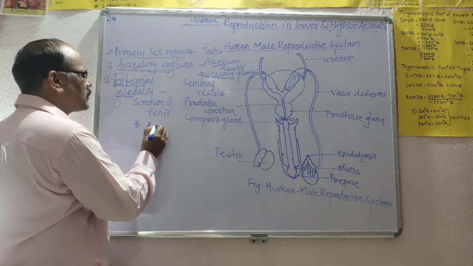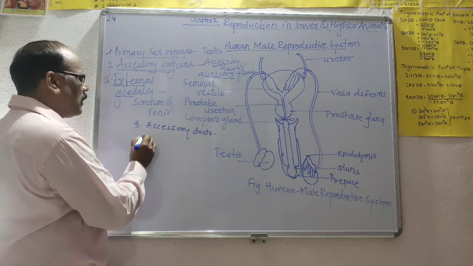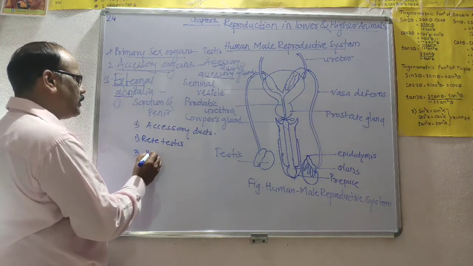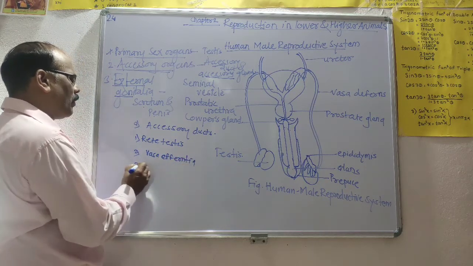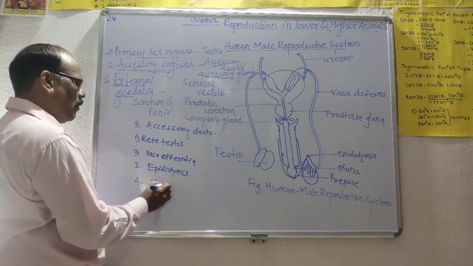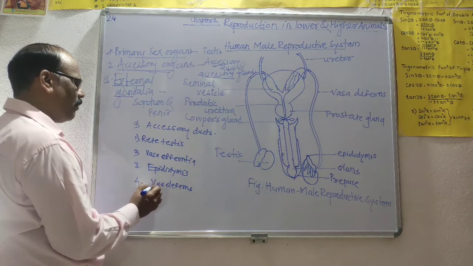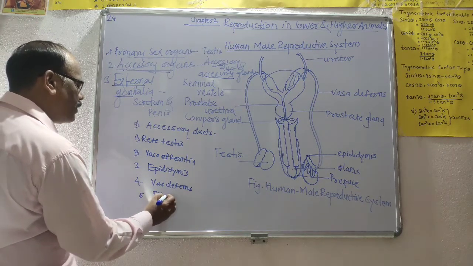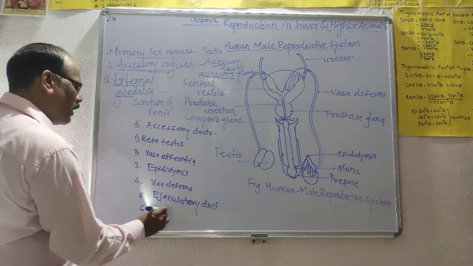First we see the accessory ducts. These accessory ducts consist of the rete testis, vasa efferentia, epididymis, vas deferens, ejaculatory duct, and sixth, the urethra.